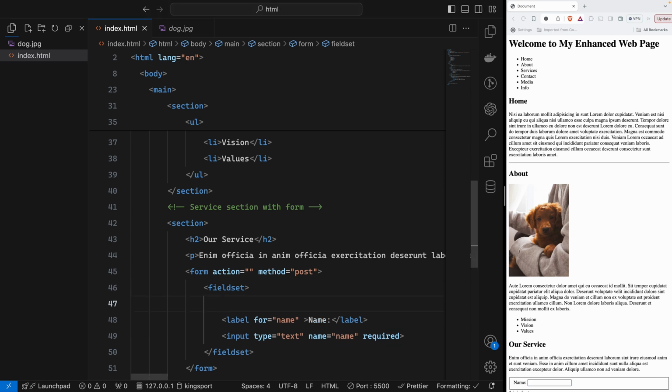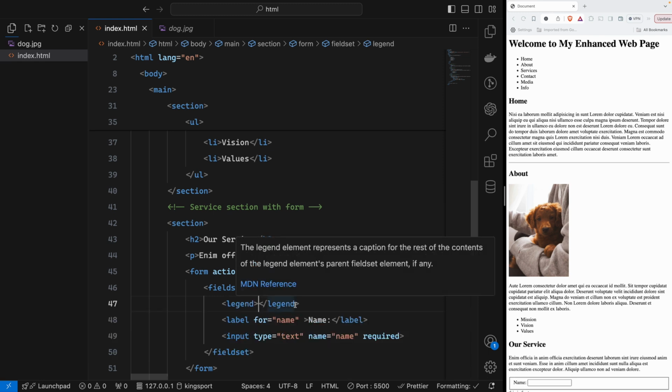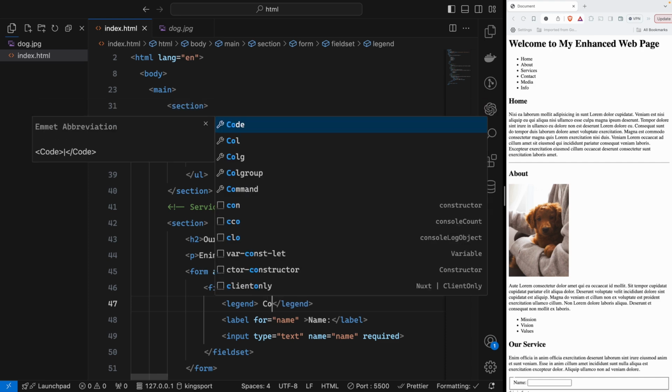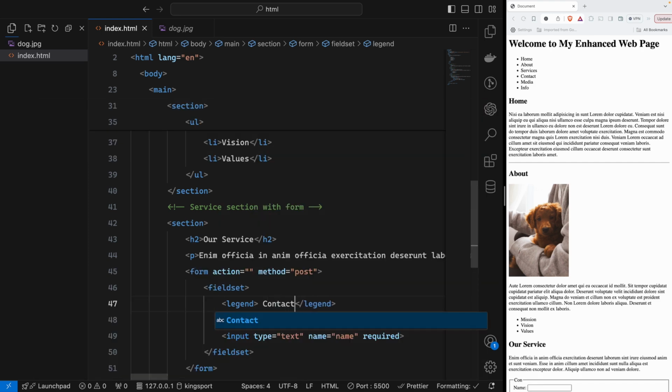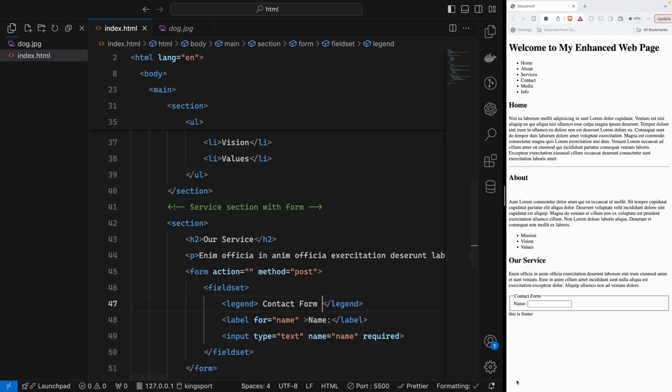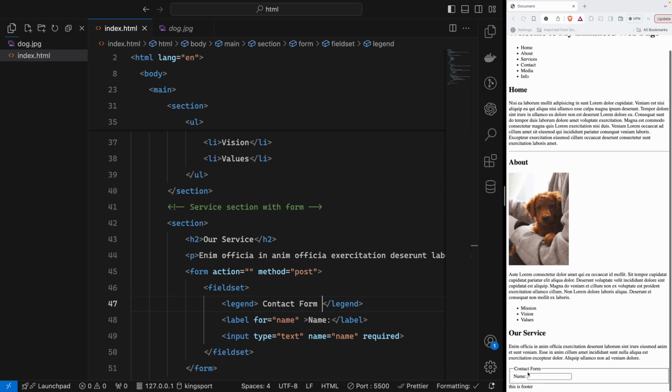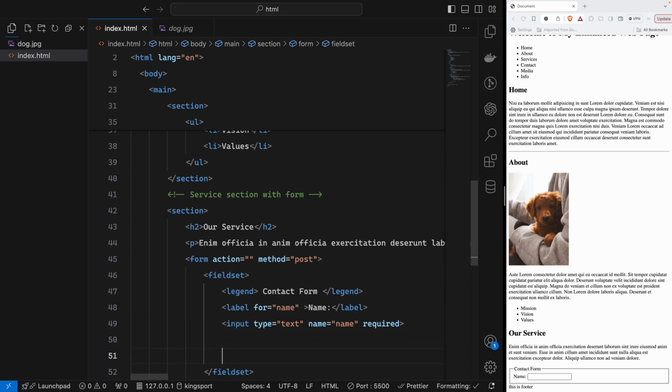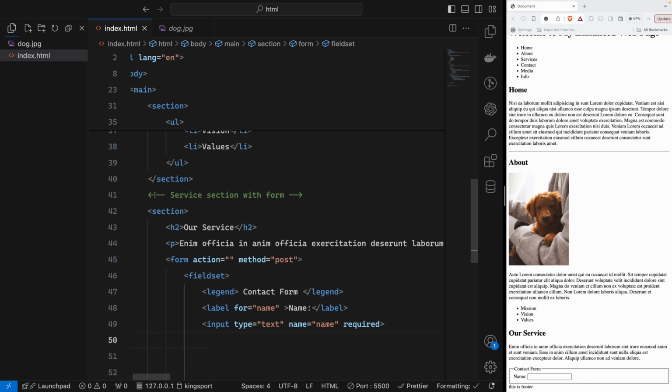So we can say legend. That legend tag will write contact form. As you see here, that contact form has been written through that fieldset. Perfect.